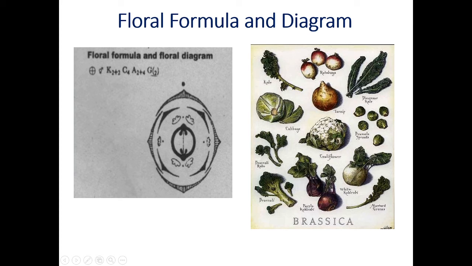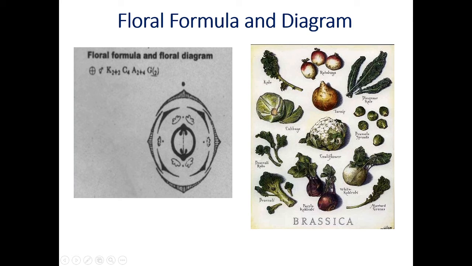Now these are the stamens. We have seen there is a tetradynamous condition. The outer whorl is made up of 2 stamens, they are small in size, and the inner whorl is made up of 4 stamens, 1, 2, 3, 4. These 4 stamens are large in size. That's why this condition is called tetradynamous. Now this is the diagram of TS of ovary.